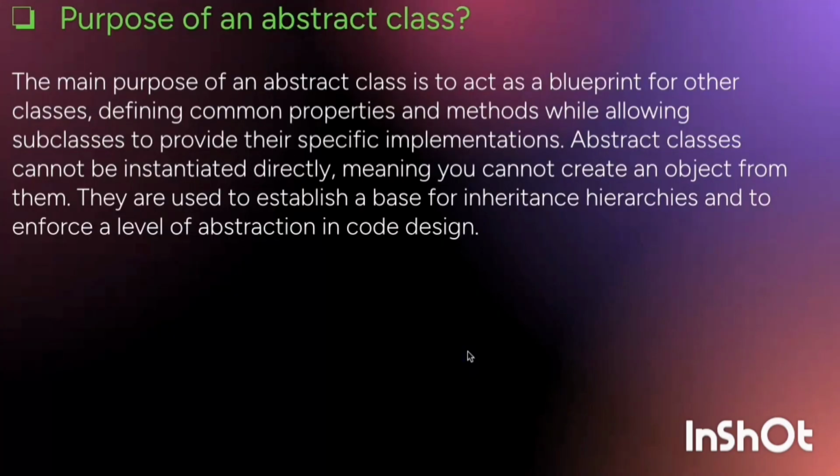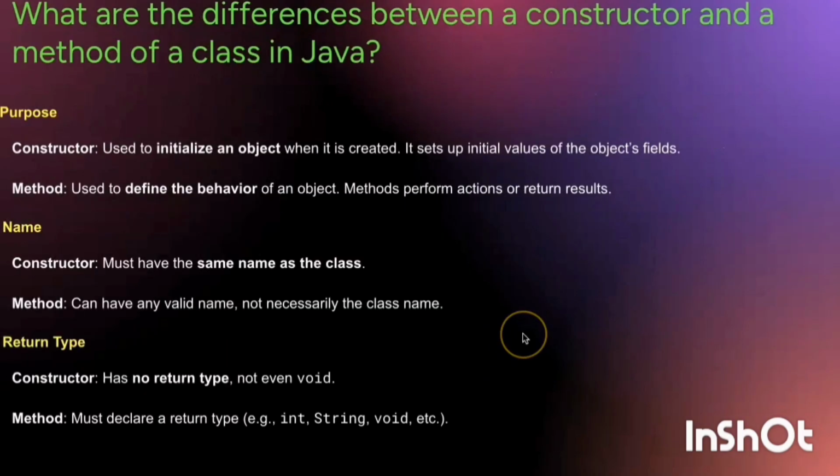Purpose of abstract class. We already discussed abstract class in previous questions, so I am not discussing it here. Now, what is the difference between a constructor and a method of a class in Java? The purpose of a constructor is that it is used to initialize an object when it is created. A method is used to define the behavior of an object. A method performs an action or returns a result.